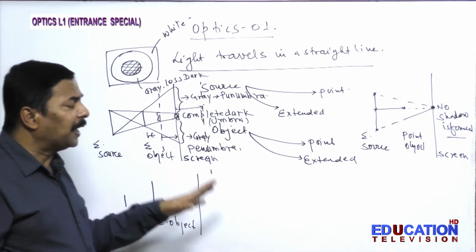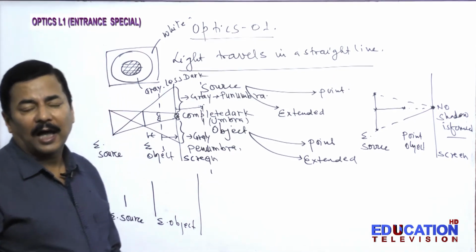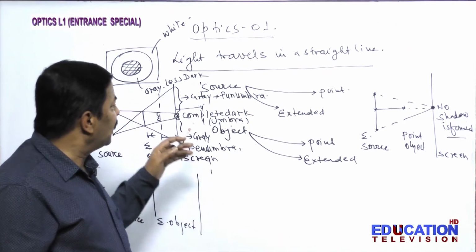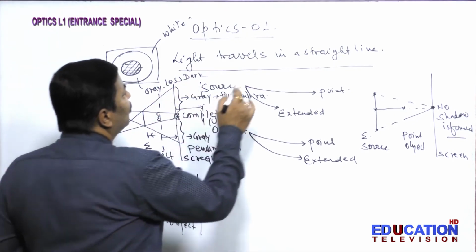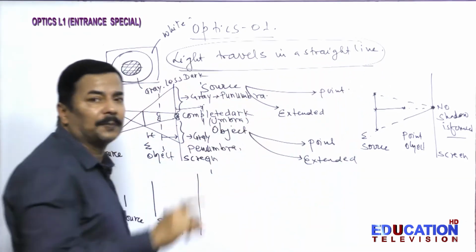So this basic introduction of light that you already know is related to your day-to-day life, and this fact is based on the concept that light travels in a straight line and therefore the formation of shadow takes place.